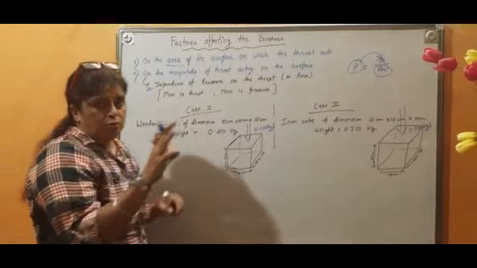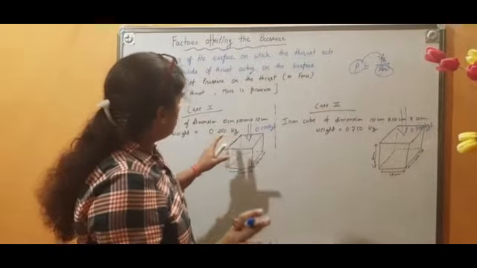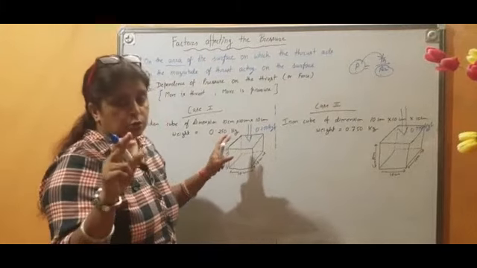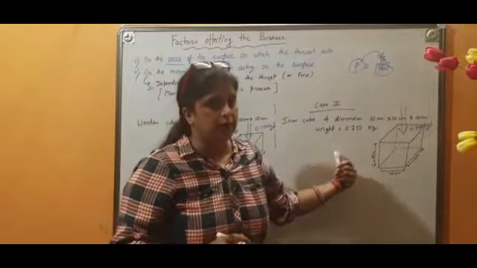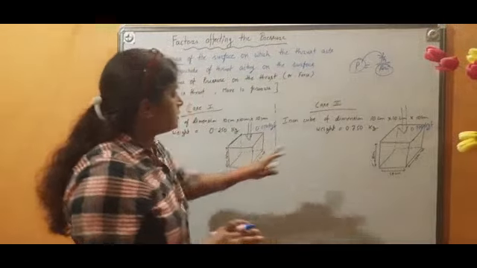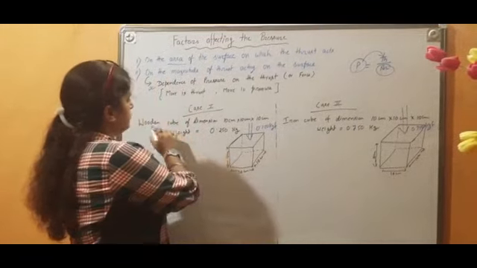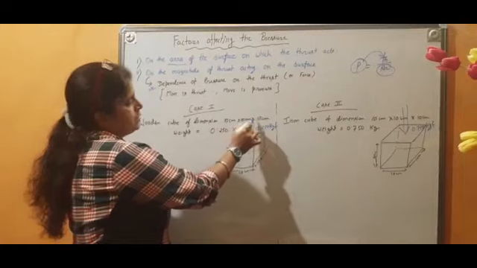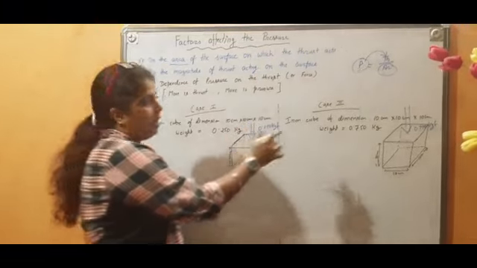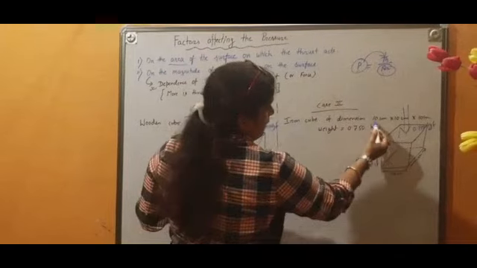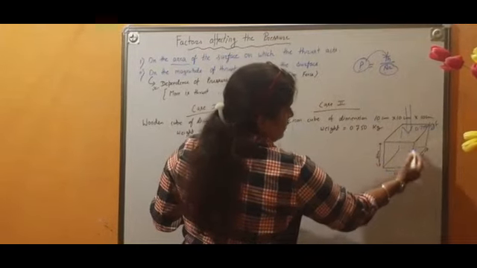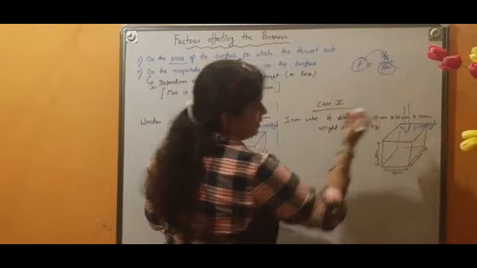I have taken two cubes. One is a wooden cube and the second one is an iron cube. Their sizes are the same. That's why I have written the dimension of the wooden cube is 10 cm into 10 into 10. It means it is a cube. And here also I have taken an iron cube. Again the dimension is the same: length, breadth, height, everything is 10, 10, 10. That's why it is a cube.